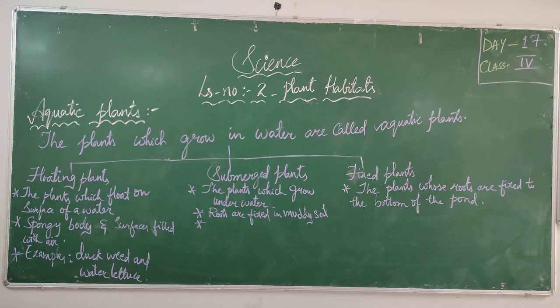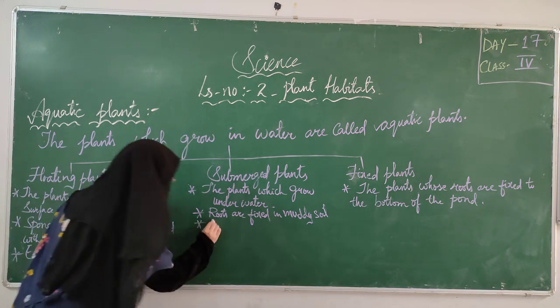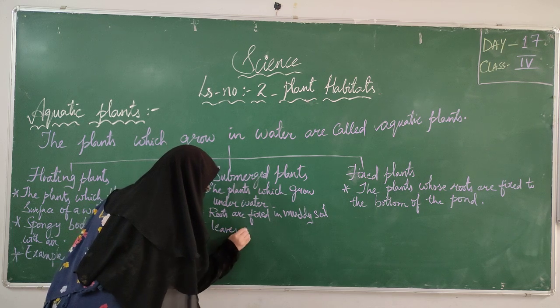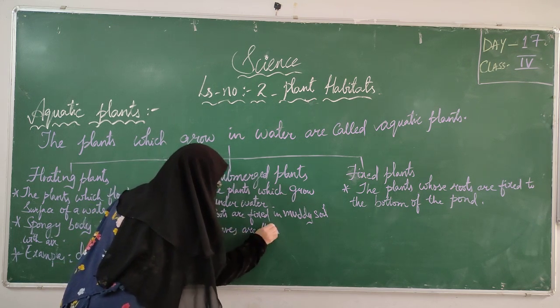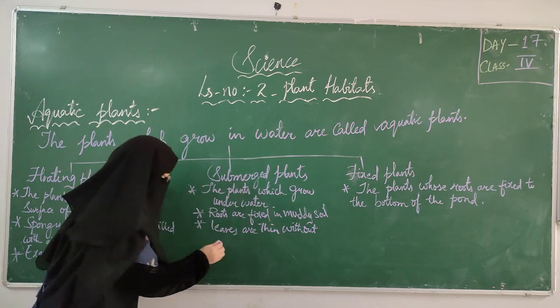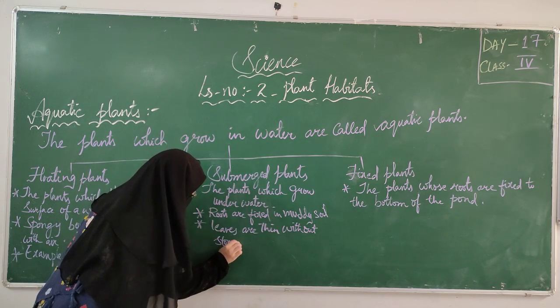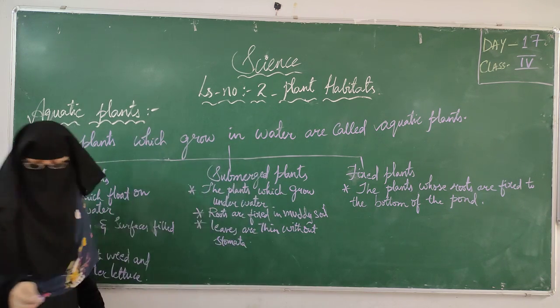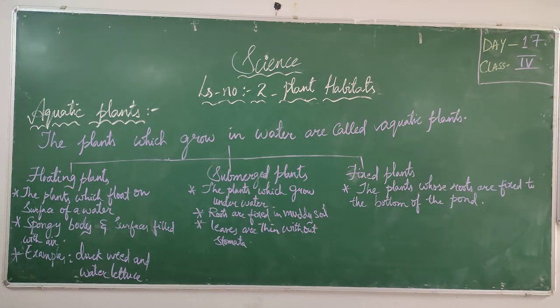They are not having stomata. They have delicate and flexible stem. Examples are hydrilla, tape grass, and pondweed.